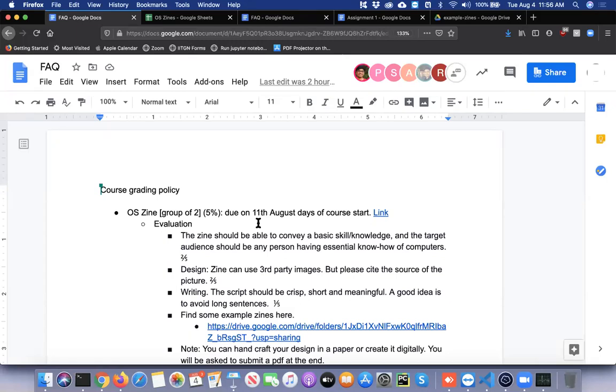Any question about the course policy, any other clarification? I should probably mention that the course would require a fair understanding of the C language. You should be able to code in C, you should be very comfortable in that. Otherwise, the assignments and the project would become very difficult for you.